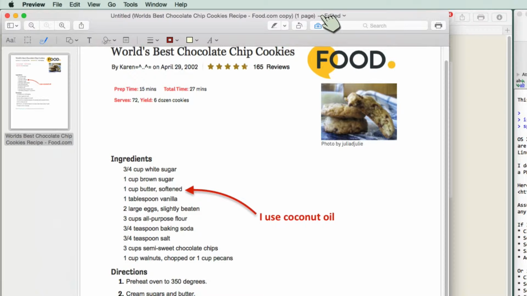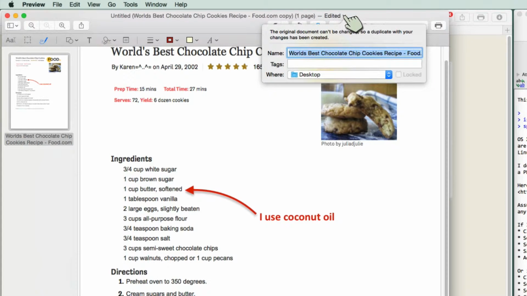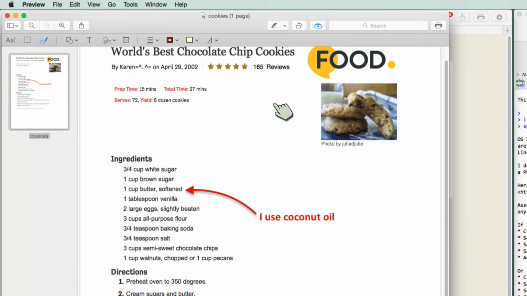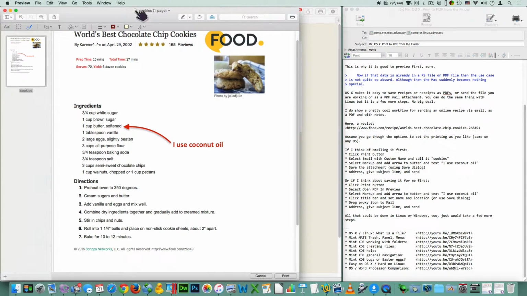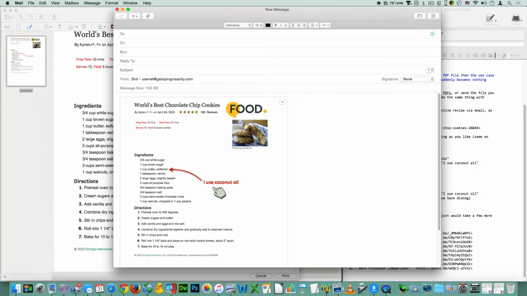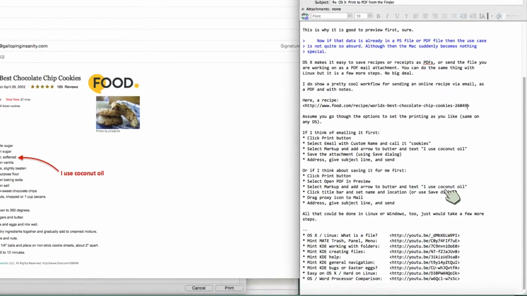Or if I really wanted to, I could just come right here without even going into the Save dialog, call it cookies, whatever I want to, and drill down to where I want to save it. In this case, I'll just say my desktop, but of course I could dig down to my recipes folder without even going into the save dialog. Once I have that, it is named and saved, and then I can just drag it right down to my mail program, and boom, already have it there. Again, I can address it, put the subject line, hit send.